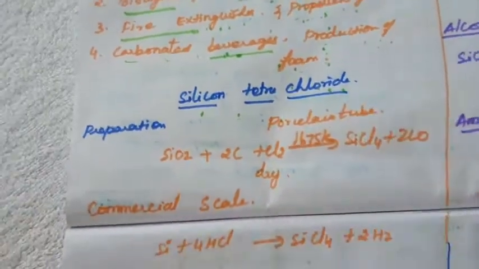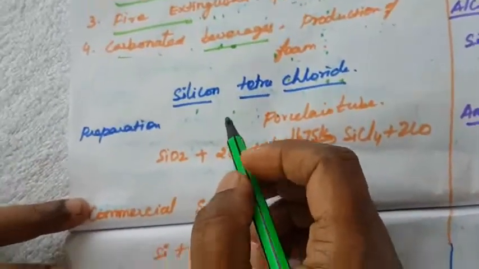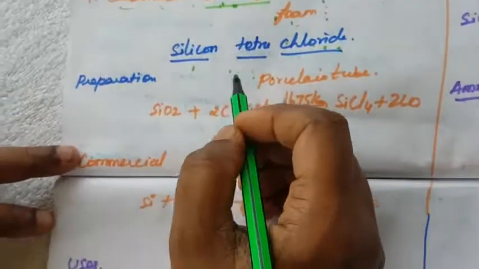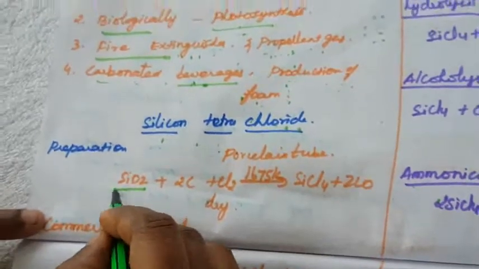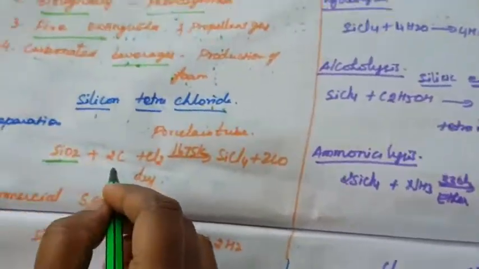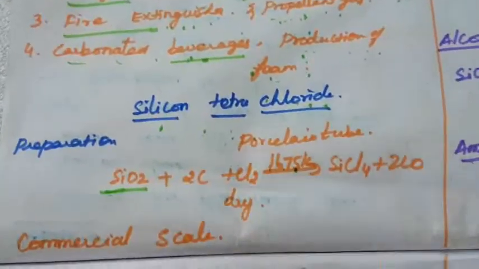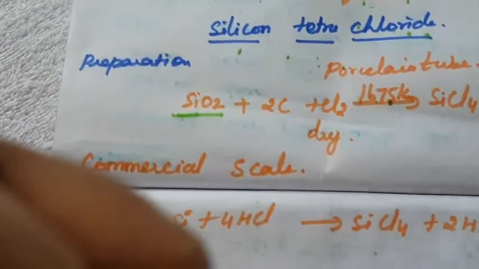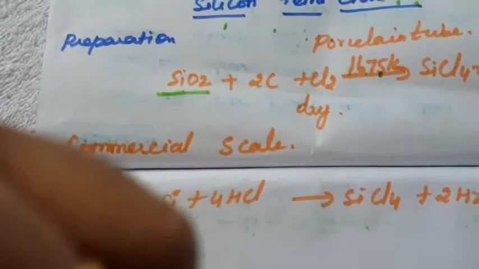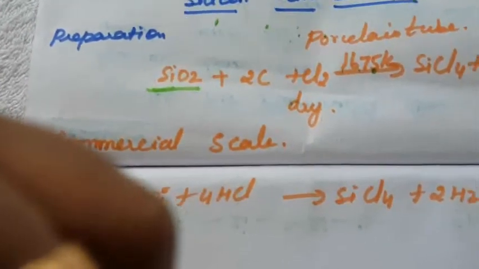What is silicon tetrachloride? Next we are going to see the next carbon group compound, that is silicon. How is silicon tetrachloride prepared? Silica, SiO2, when reacted with carbon and dry chlorine at 1675 Kelvin in a porcelain tube, what will happen? What is meant by porcelain tube? That is a China clay tube. Silicon tetrachloride will be formed, along with carbon monoxide. So this is the first preparation.